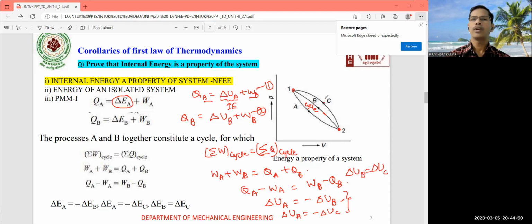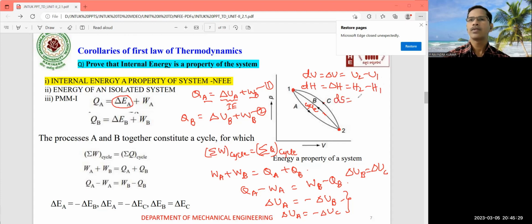Finally, this indicates that the internal energy depends only on the initial and final states of the system. That's why it is a point function, an exact differential. So here you write dU, or delta U, equal to U2 minus U1. In the same way, delta H is equal to H2 minus H1. It depends only on the initial and final states of a system.